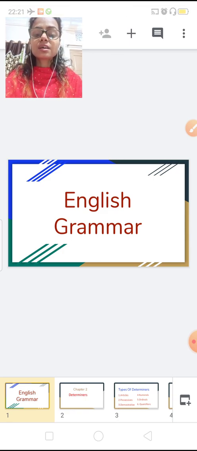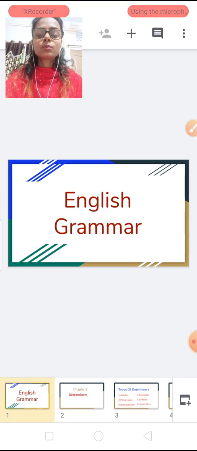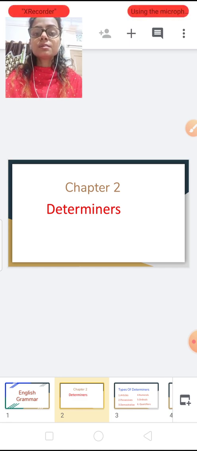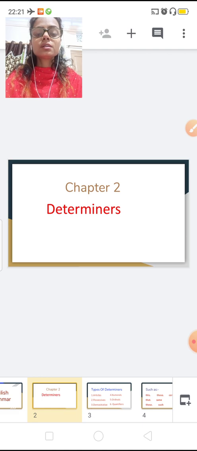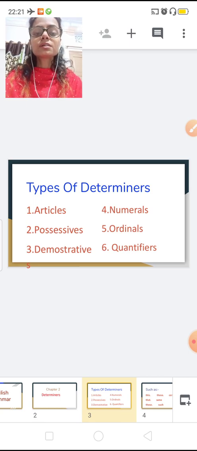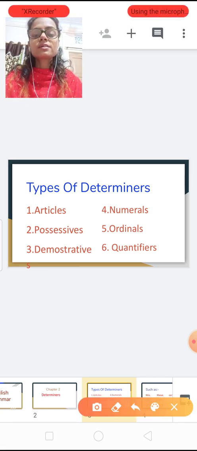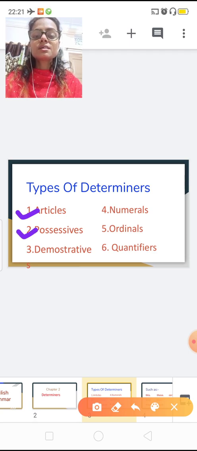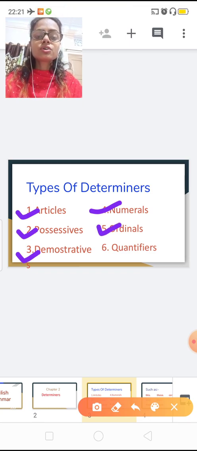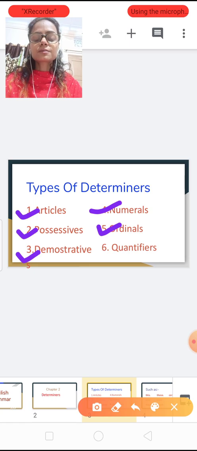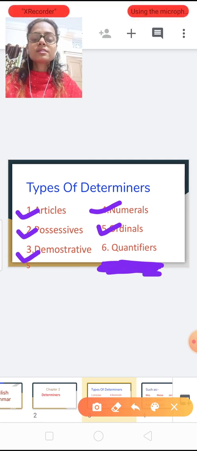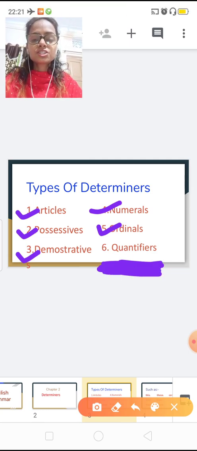So students, in our last session of English grammar, we had covered many topics from our chapter number 2, determiners. These are the types of determiners. Out of 6, we had covered 5 determiners: articles, possessive, demonstrative, numeral. In numeral we have done ordinal and cardinal determiners. And today we are going to study quantifiers, and it will be our last session of chapter number 2.